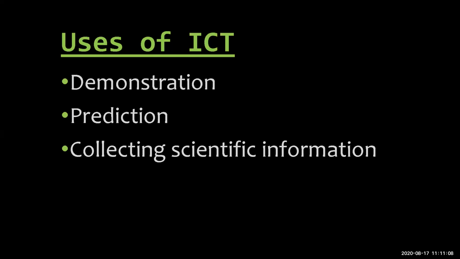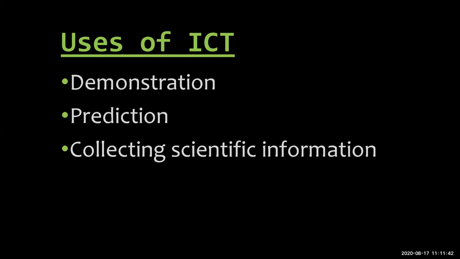Predictions: what predictions can be made after compiling and processing information. We can collect the data and arrange it, so that from that arranged data, now in an Excel sheet, we have arranged the marks of the students, and after that we get the result of who has secured the most marks. Like that, meteorological people are using it for predicting the rainfall. So this can be used for predictions.